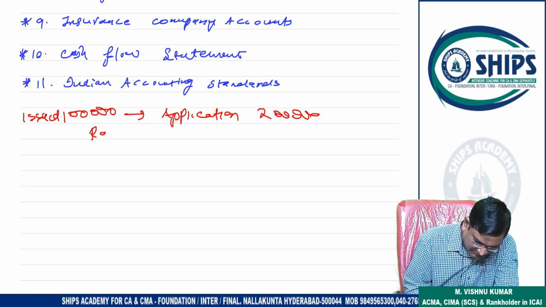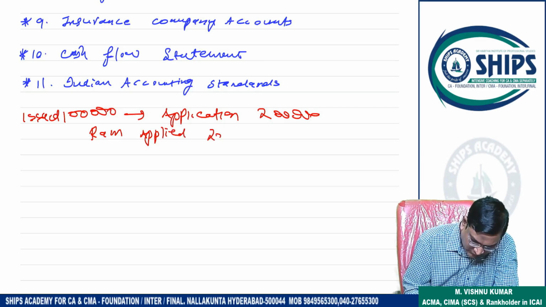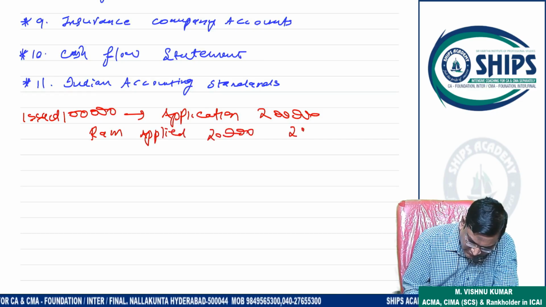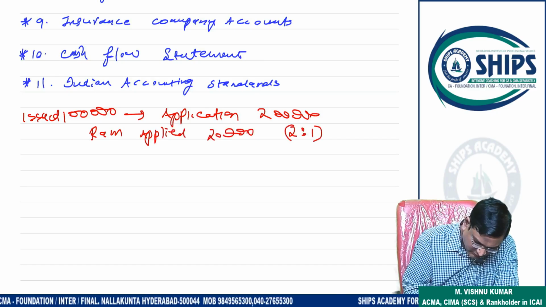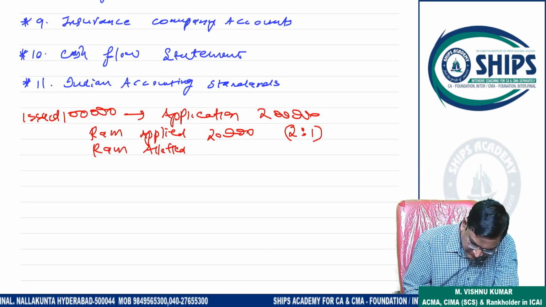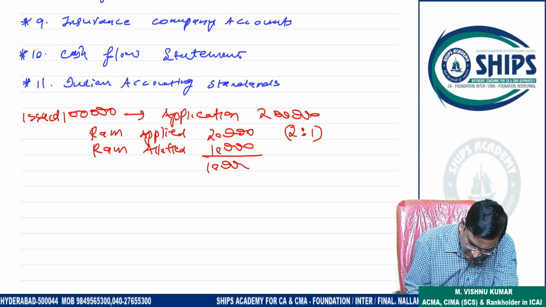Now Mr. Ram applied for 20,000 shares and the pro rata basis is 2:1. So how many shares will Mr. Ram be allotted? Shares allotted 10,000 only. On how many shares is there extra amount? 10,000.